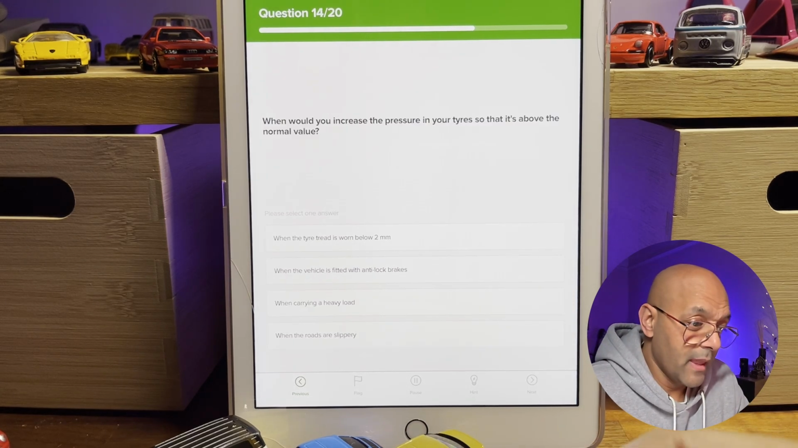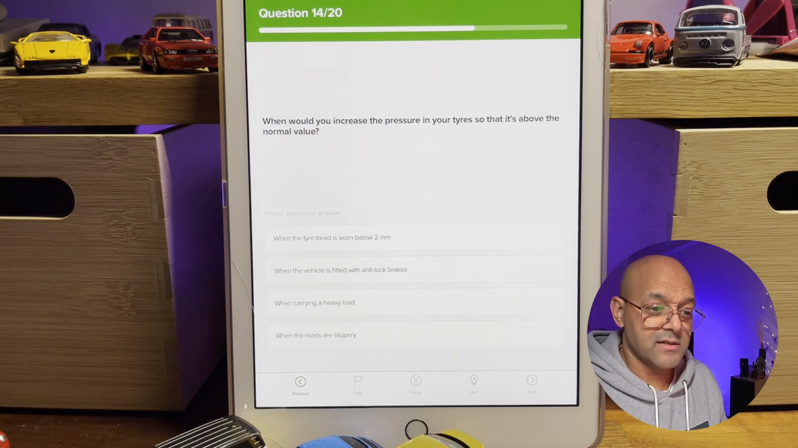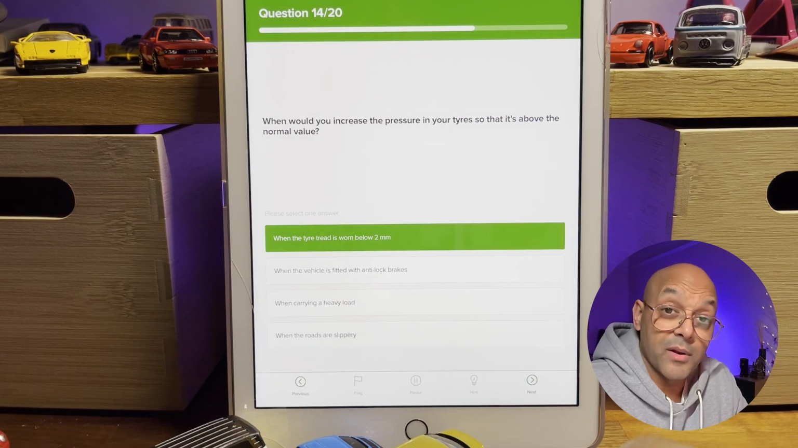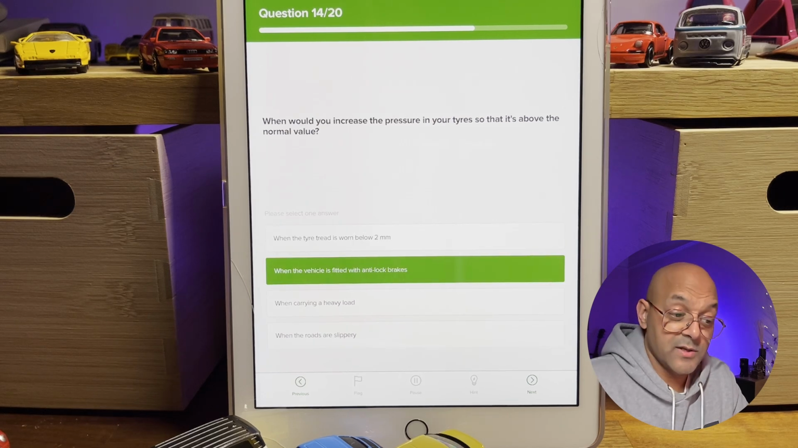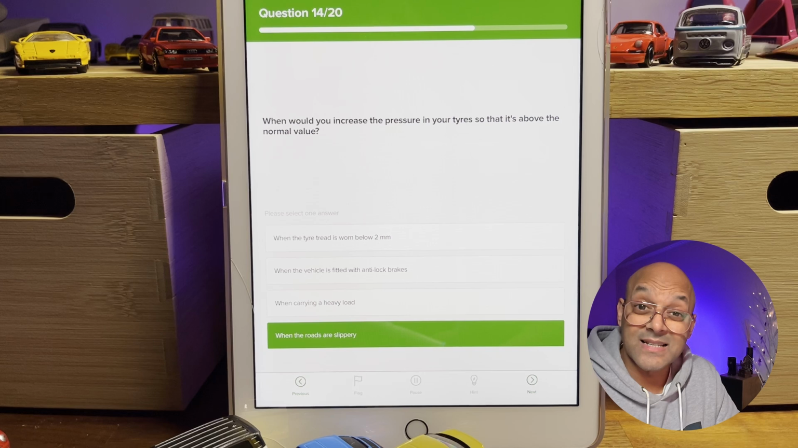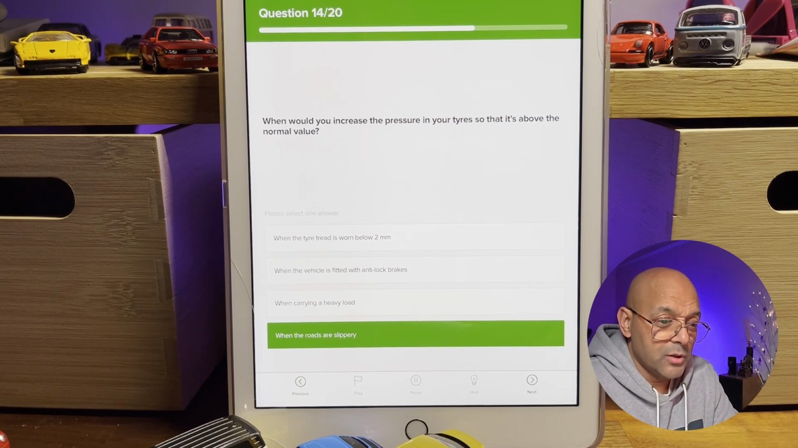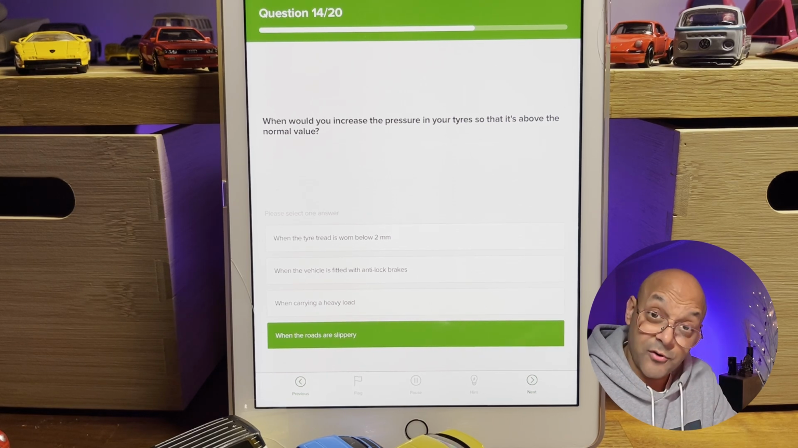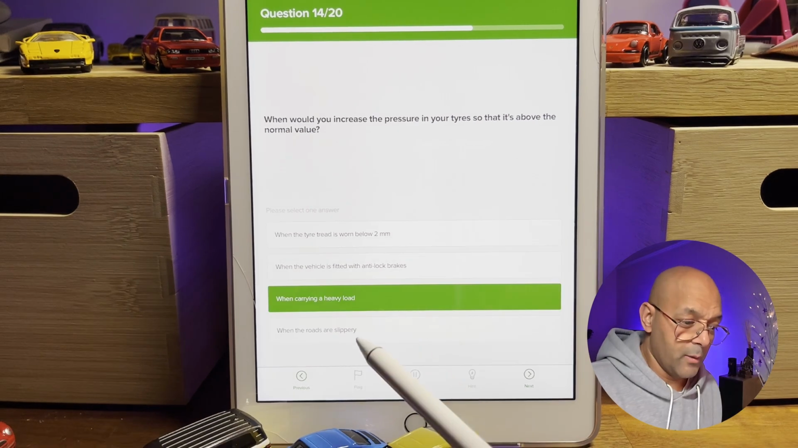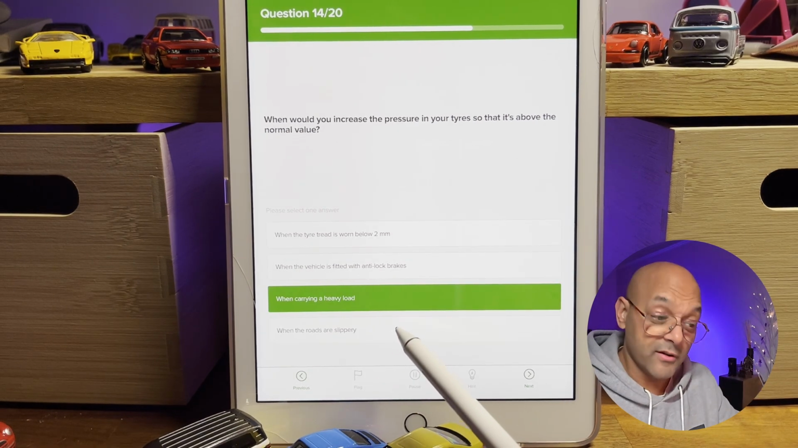Question 14. When would you increase the pressure in your tires so that it's above the normal value? When the tire tread is worn below 2 millimeters, when the vehicle is fitted with anti-lock brakes, when carrying a very heavy load, or when the roads are slippery. Now, generally, you would need to increase your tire pressures if you're carrying extra passengers or luggage in your vehicle, okay, or extra load. When the roads are slippery, you don't want to overinflate your tires.